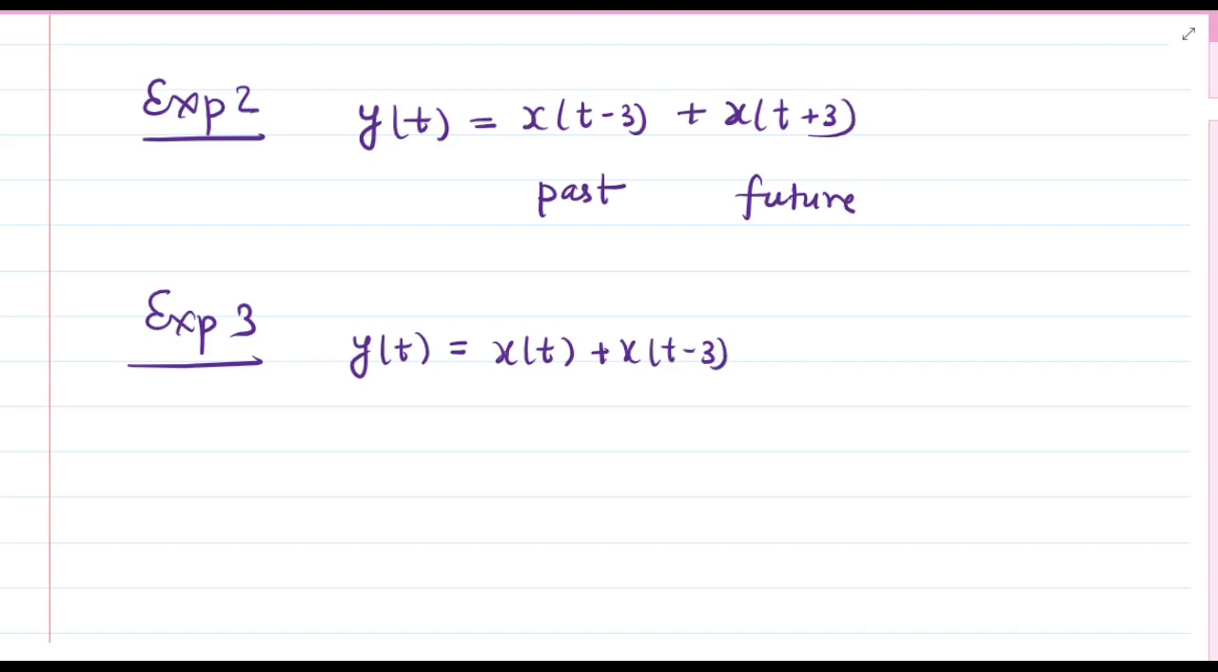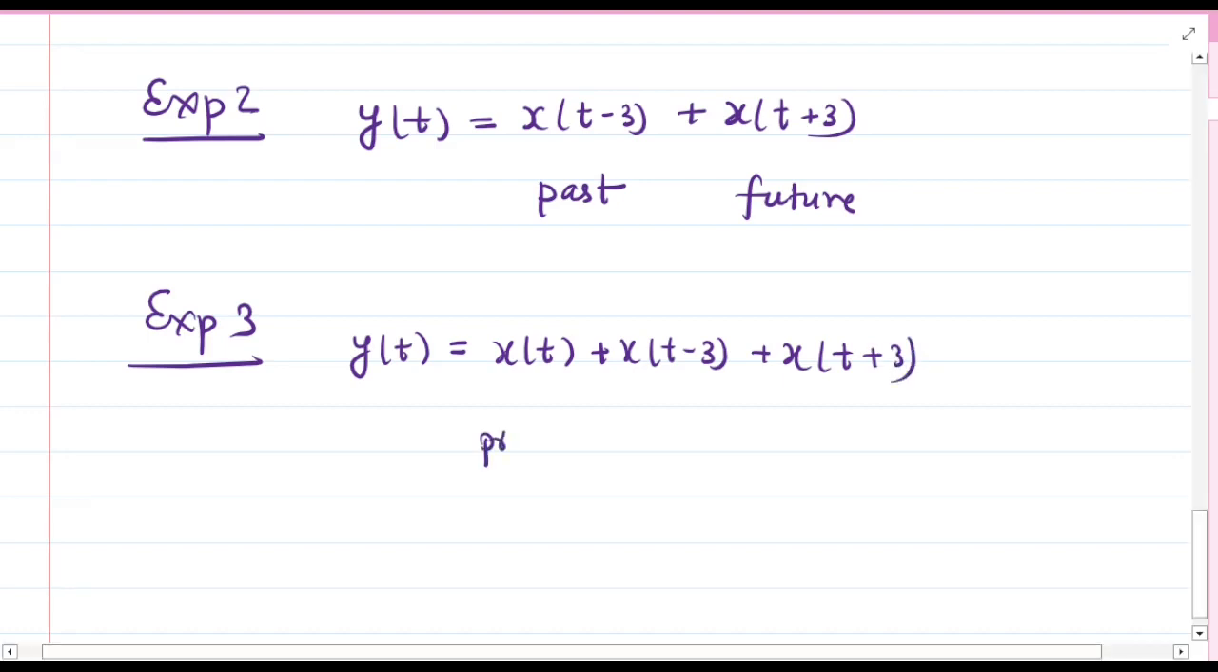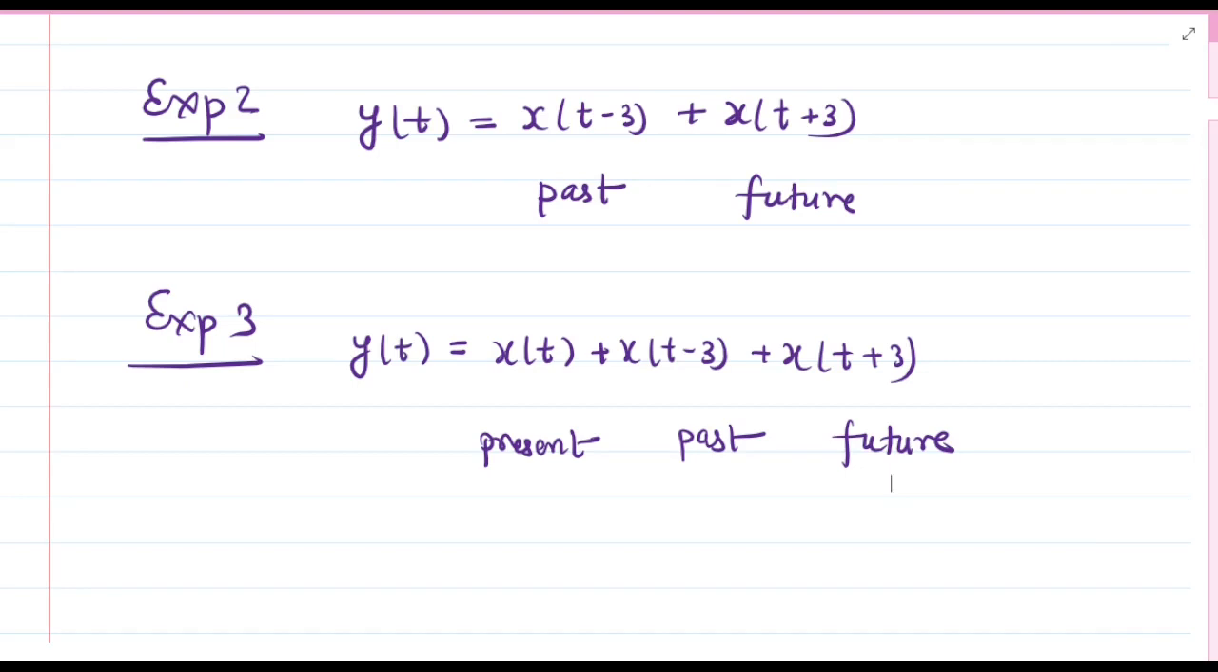In non-causal, past values can be there. In non-causal, with past value, future value must be included. So without future value, the system cannot be non-causal. But with future, there can be past, there can be present, there can be both present and past. So present, past, and future. If all three are there, for example, if I have y(t) equal to x(t) plus x(t minus 3) plus x(t plus 3), then that is also non-causal.